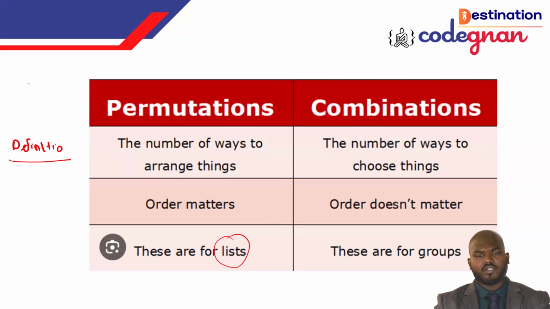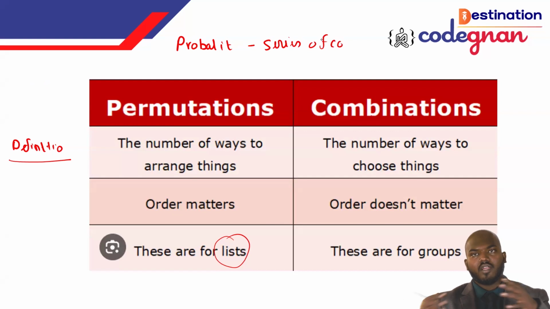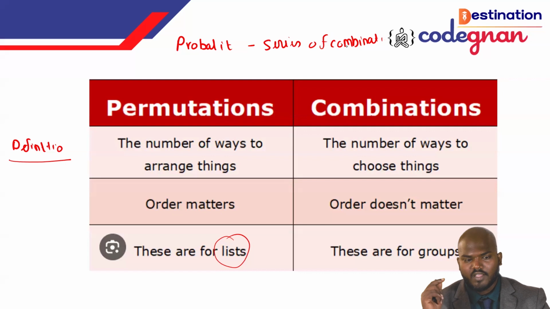Very simple definition. The probability definition is a series or sequence of combinations. So the first thing is called permutation, the second thing is called combination, and the third thing we can call probability.